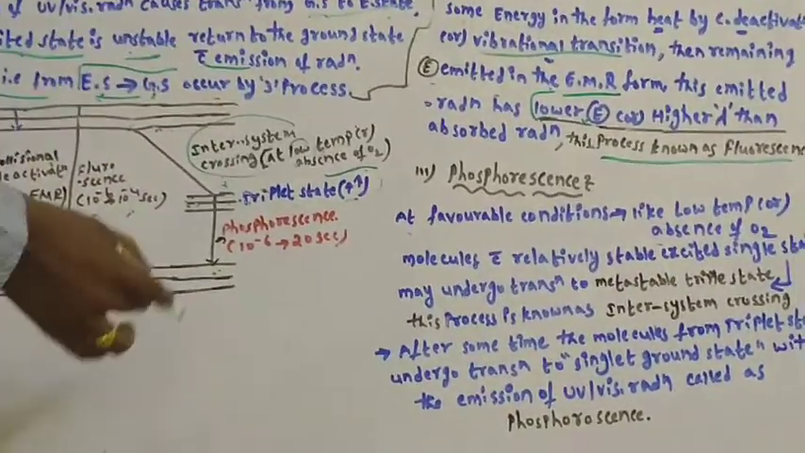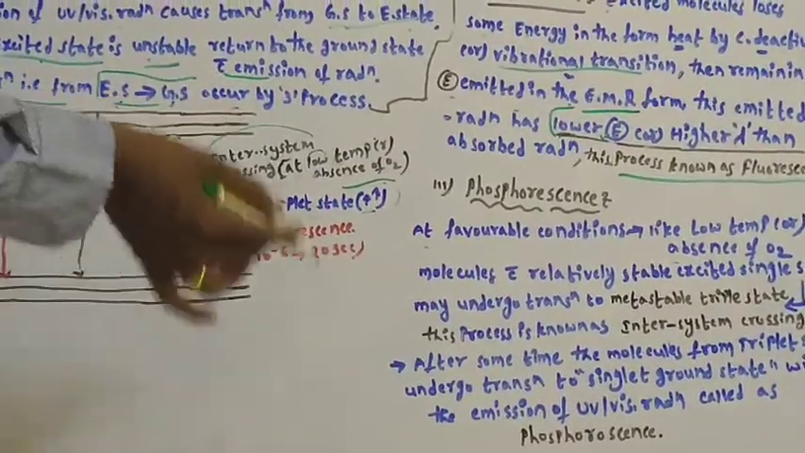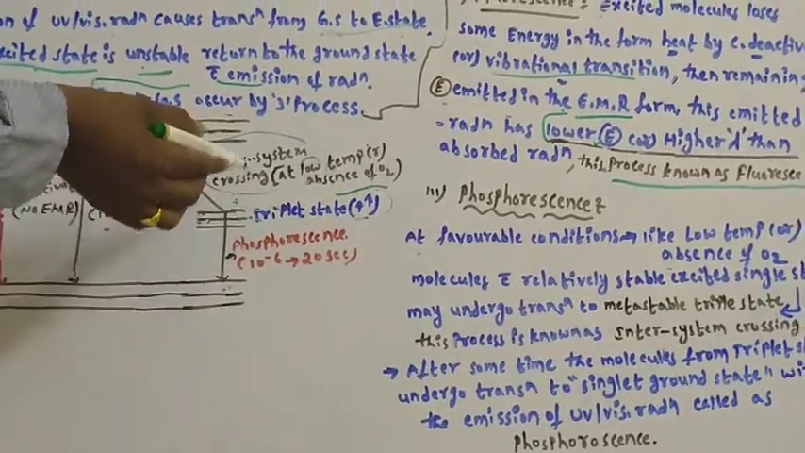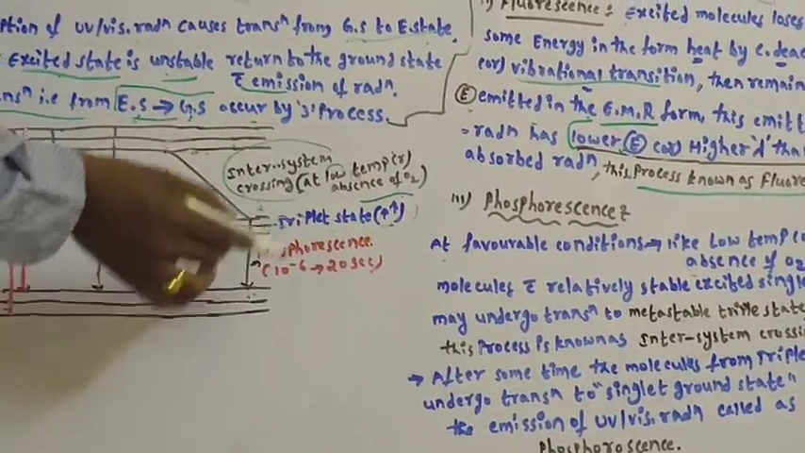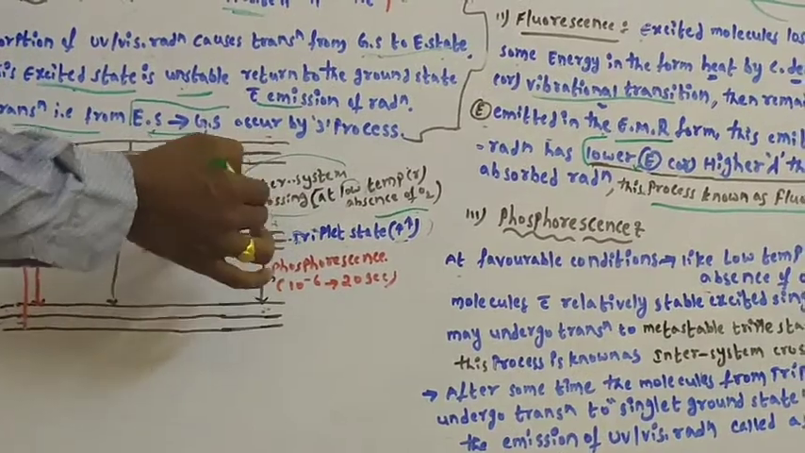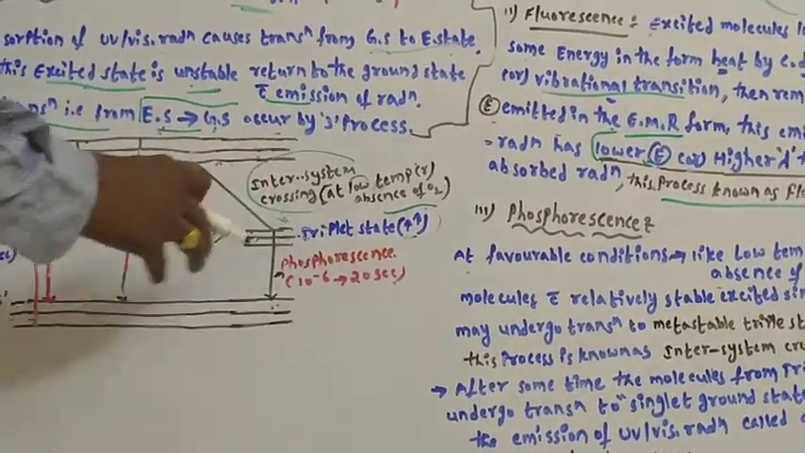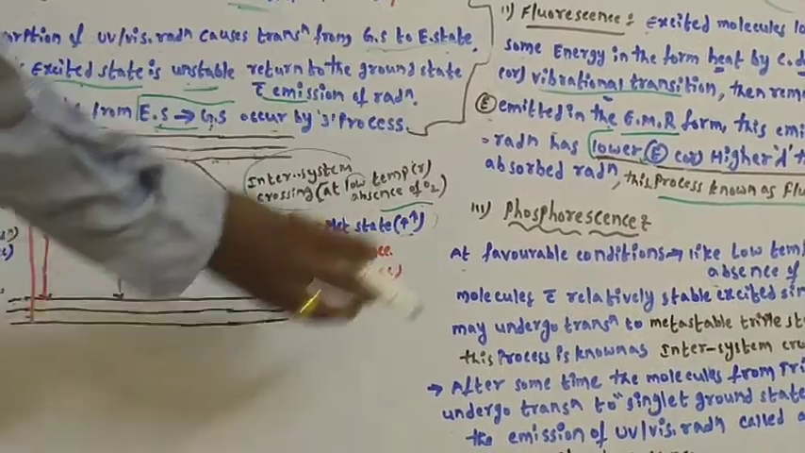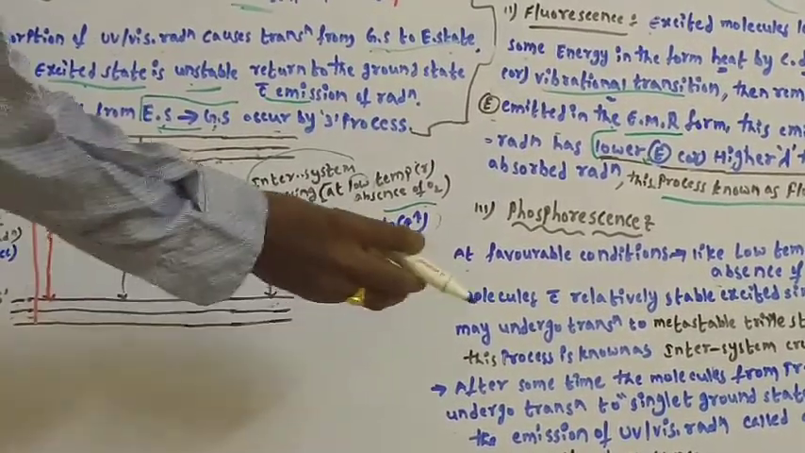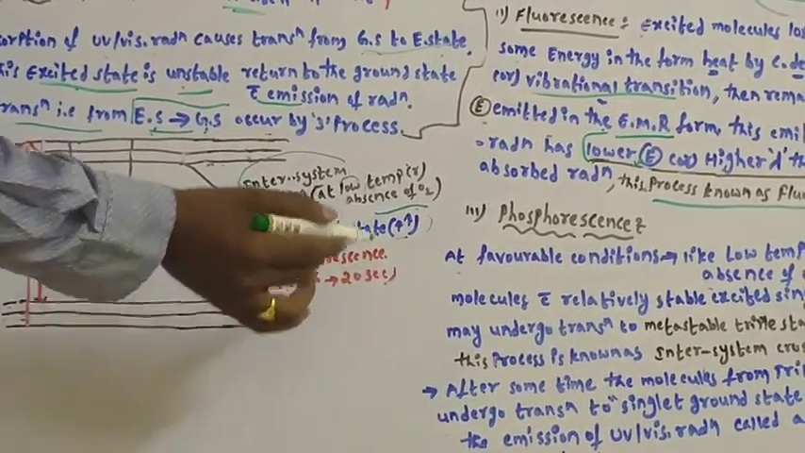You need to remember, phosphorescence is not a direct transition from the excited state to the ground state. In between them, the triplet state is there. Only after crossing the triplet state do the electrons or molecules reach the ground state. That is known as phosphorescence.